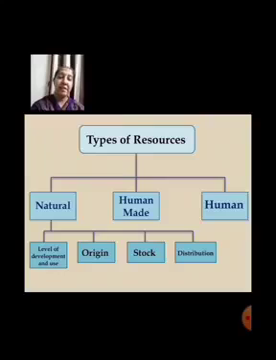Then we saw the second type also, natural resources on the basis of origin, right? In that we saw the classification of natural resources on the basis of origin was done as biotic and abiotic, right? Biotic means living things and abiotic means non-living things, right? This is what we have done in the last session.